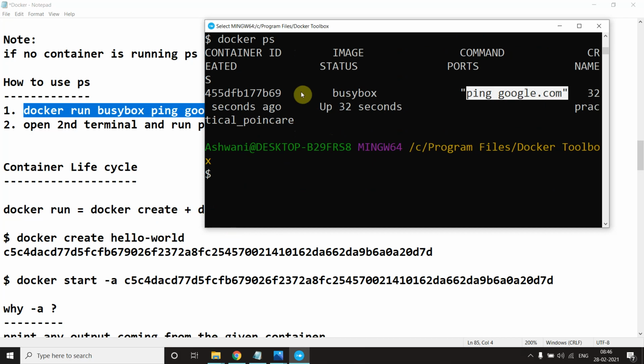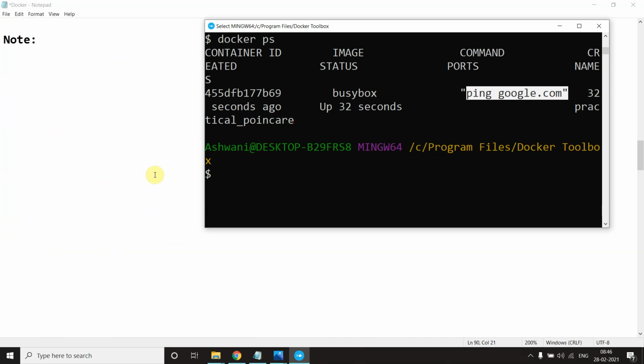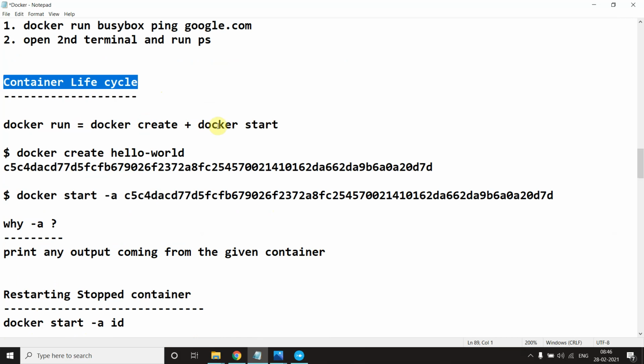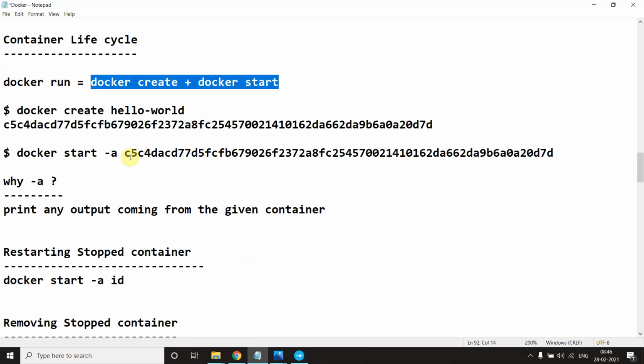So make sure this container is consuming your hard disk and your memory. When you do not want to work with the containers anymore, you will kill all these processes or containers. Now what is a life cycle? When we do container run, as I told you, it's container create and container start, right? It's all about this: run equals create and start.